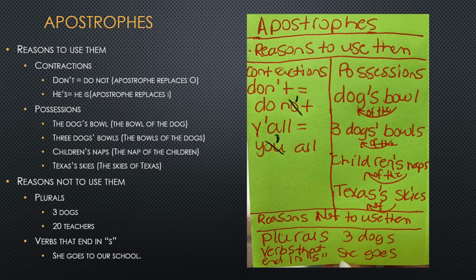Just remember, we never, ever, ever use an apostrophe as a plural. 3 dogs doesn't get an apostrophe. 20 teachers doesn't get an apostrophe. We also don't use an apostrophe for verbs that end in S. She goes to our school. There's no apostrophe in goes. That verb already ends in an S. Go ahead and record these notes and examples on your notes page.